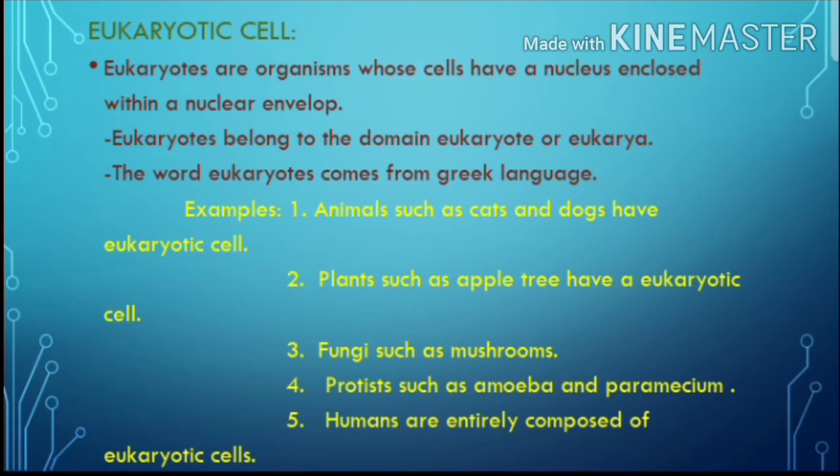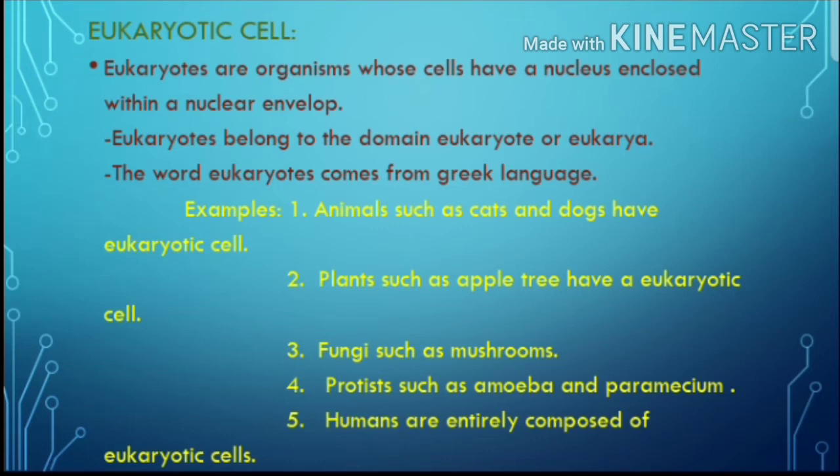Next one, eukaryotic cells. Eukaryotes are organisms whose cells have a nucleus enclosed within a nuclear envelope. Eukaryotes are organisms which have a well-defined nucleus and nuclear envelope, that means the nucleus membrane. Eukaryotes belong to the domain Eukaryota or Eukarya, whereas prokaryotes belong to Prokaryota.